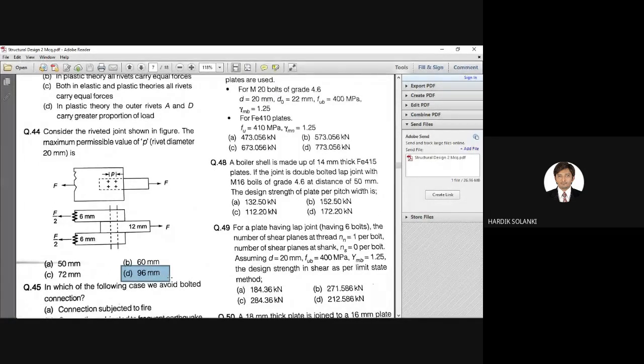Right? So the correct answer is option D for question number 44. Correct answer is D, 96 mm. But this type of question is very unlikely to come in your final semester exam. This is only for those students who are preparing for GATE exams. If you want a detailed solution, you can contact me. I'll give you the detailed solution for this.